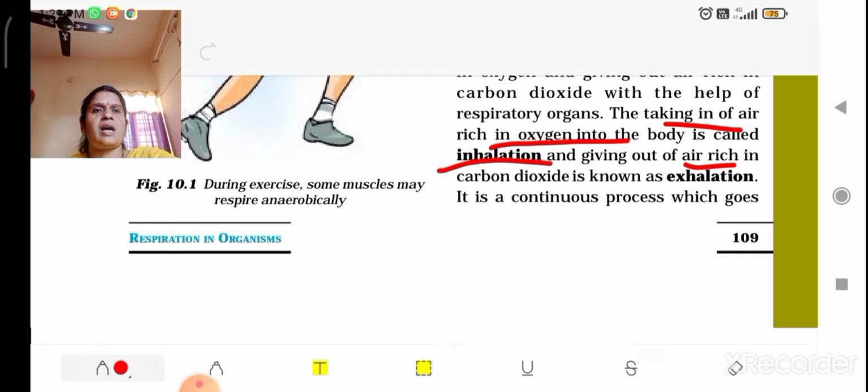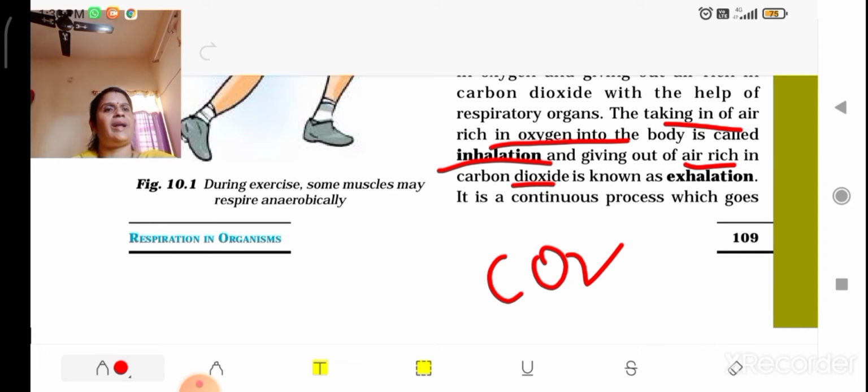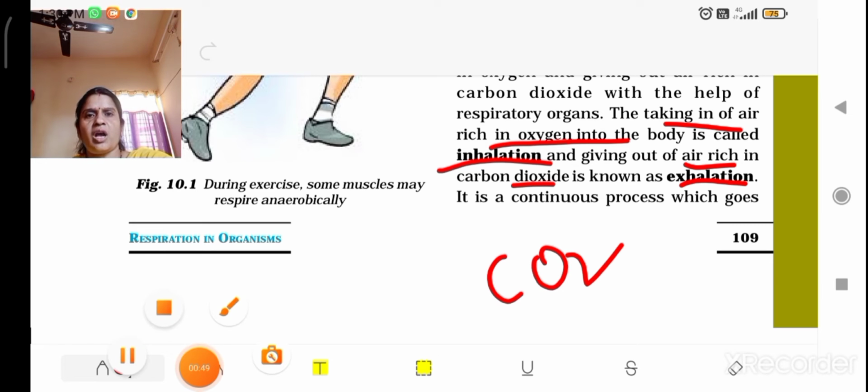We release carbon dioxide, CO2. The molecular formula of carbon dioxide is CO2. That process is called exhalation. When we release out, we also release some amount of oxygen, but a very small amount, and the concentration will mostly be carbon dioxide. Okay, so now we'll continue.